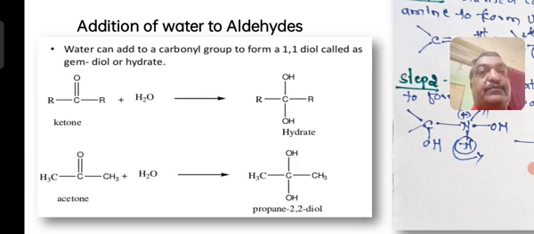H is added to the oxygen to form a hydroxyl group, and the OH as a nucleophile is added to the carbon. The product is called a hydrate. Hydration means addition of H2O. So the ketone will get converted into the hydrated ketone.